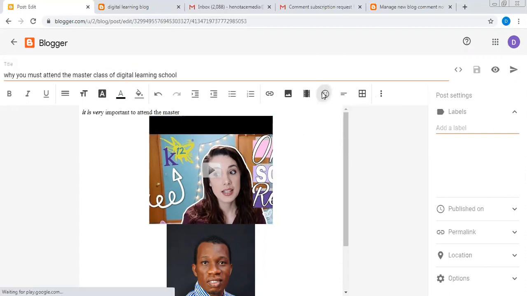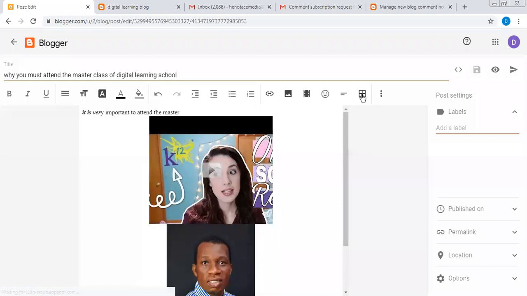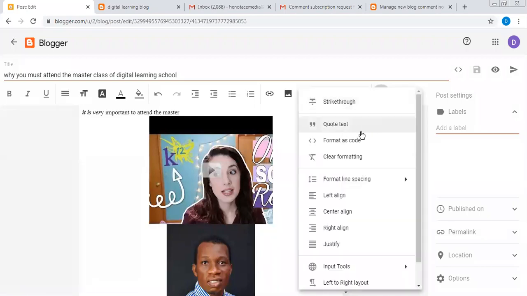Some of you are used to WhatsApp or the smiley or some of those things you put. You can put the one you like there. Then this is more options also, like a quote. If you want to write a code, you write it there. You can write it on the left side, align it to left, align it to the right or the center.